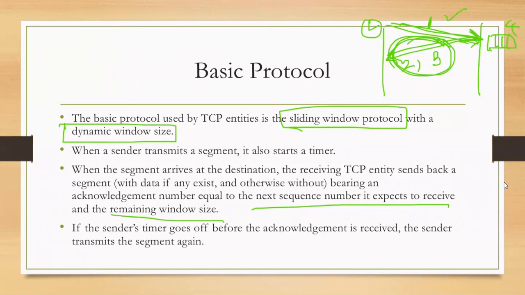In that case, it is only sending this information, that is acknowledgement for 2 and remaining window 3. So there is no data. This can be a segment which only consists of the header, but no data. So that is how the basic protocol works.